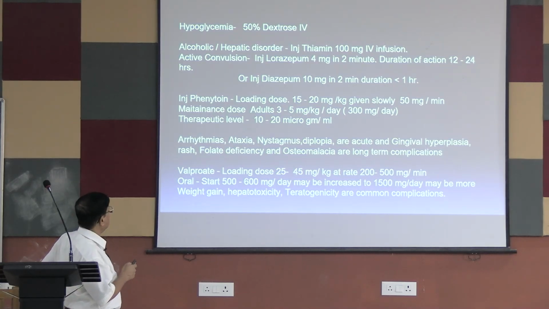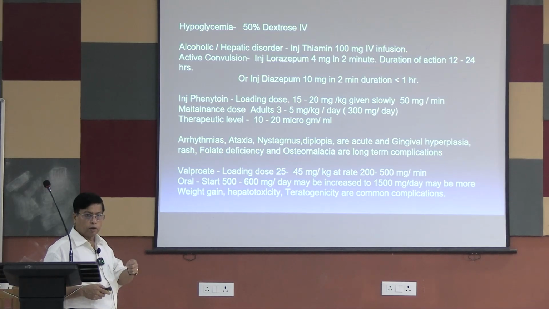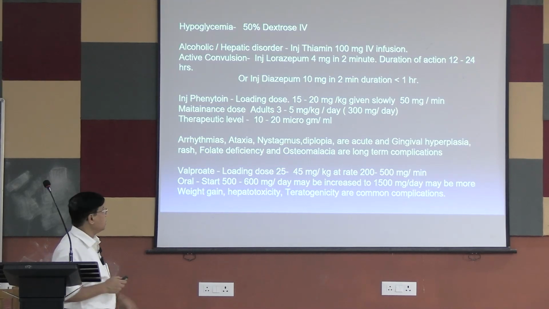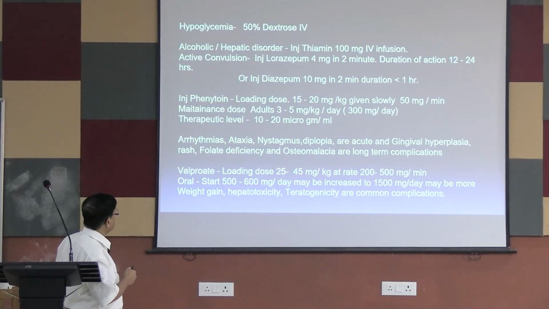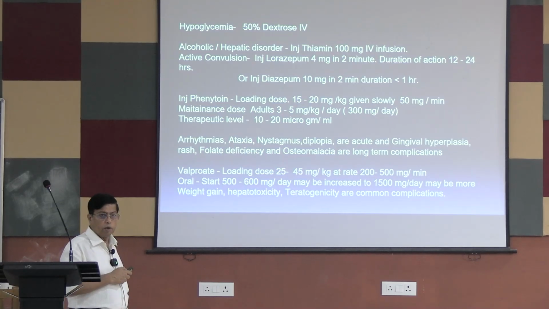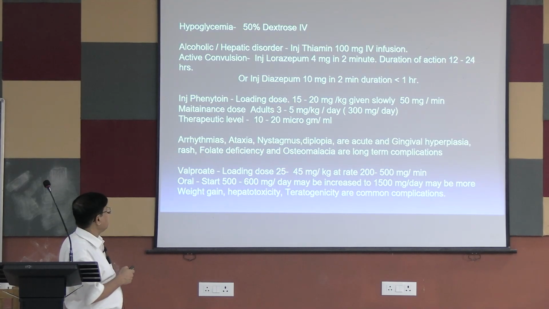This is 4 milligram IV over 2 minutes. Two minutes means it has to be given slowly, not in a rush, because if you give it rapidly, that can cause respiratory depression. That's why it is given over 2 minutes. And lorazepam, I have told you, has a longer duration of action, 12 to 24 hours. If lorazepam is not available, we can give diazepam for the acute episode.